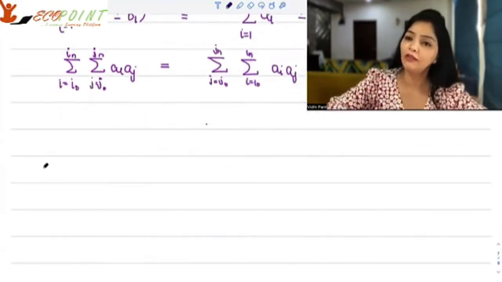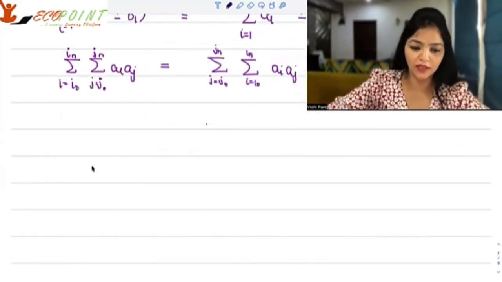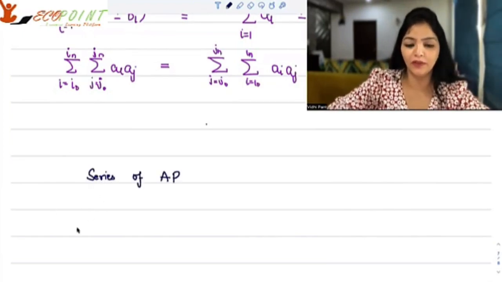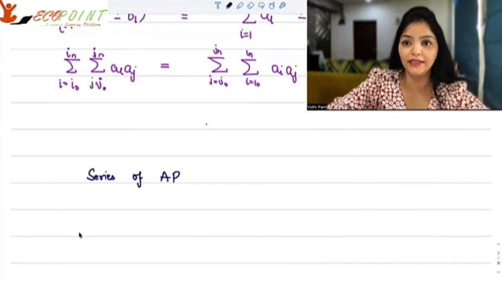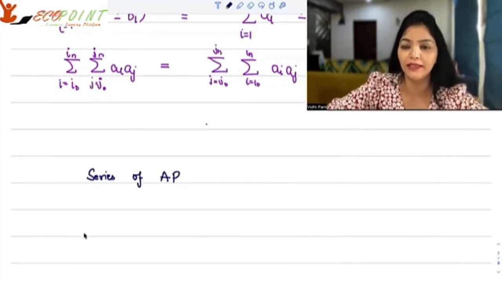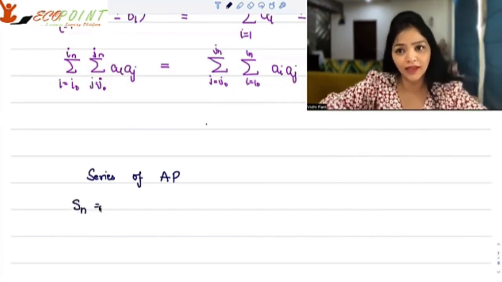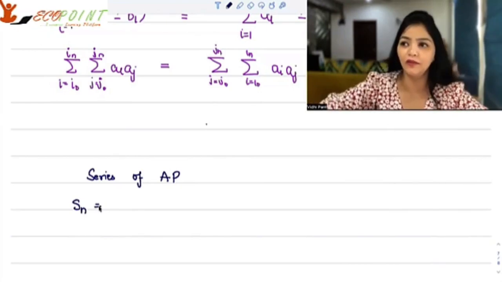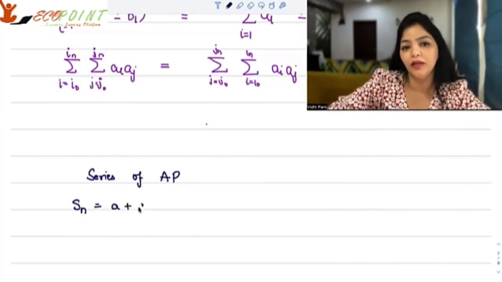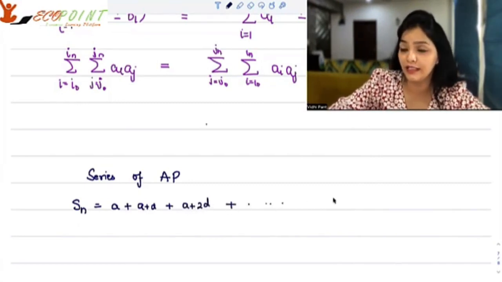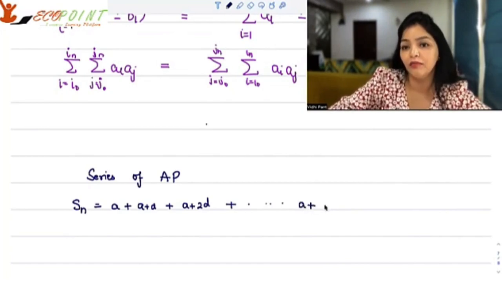Okay. Now let me take you back to the arithmetic progression, and let's talk about series of AP. So how can you obtain the series of AP? You know the terms in AP, a plus d, so on and so forth. So Sn, that is the sum of the first n elements of an AP, will be a plus (a plus d) plus (a plus 2d) plus so on and so forth. We're going till Tn, that would be a plus (n minus 1) times d, right?